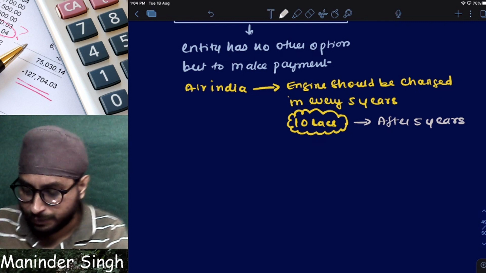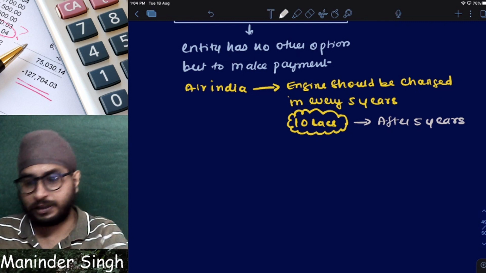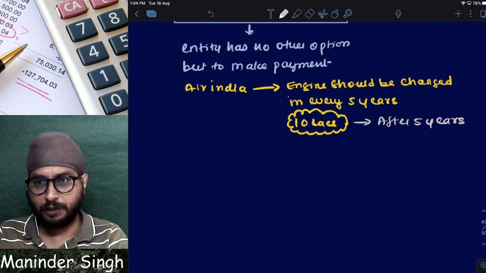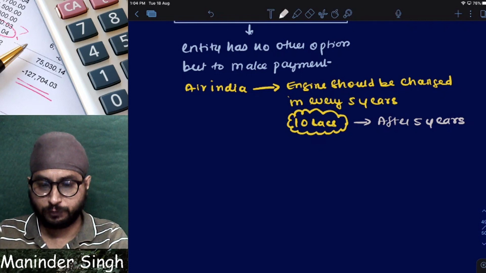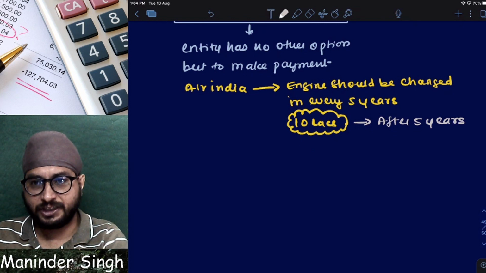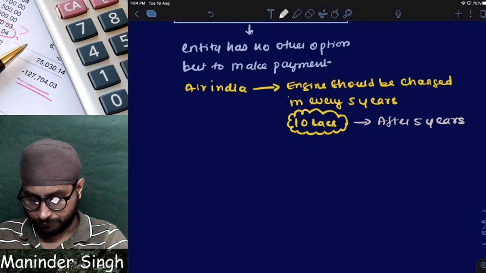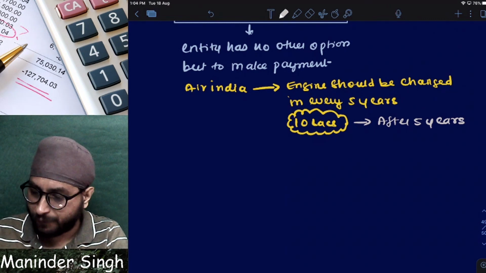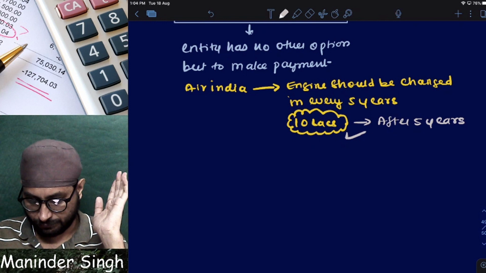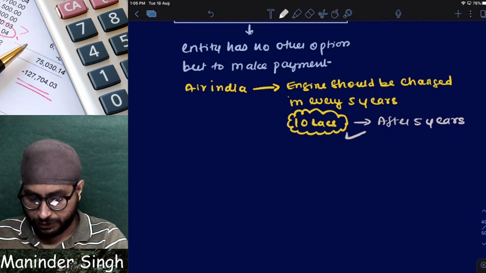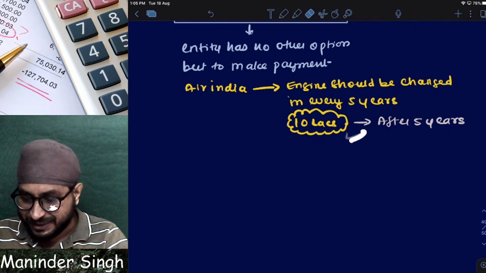Is it mandatory for Air India to operate for 5 years? If it wants to close before 4 years, can it close before 4 years? If it wants to sell the aircraft in 3 years, can it sell the aircraft in 3 years? Now tell, is Air India having an option to avoid this 10 lakhs cost by selling the aircraft or by closing its company itself? Is it having an alternative?